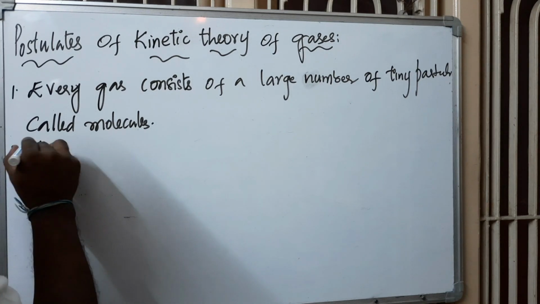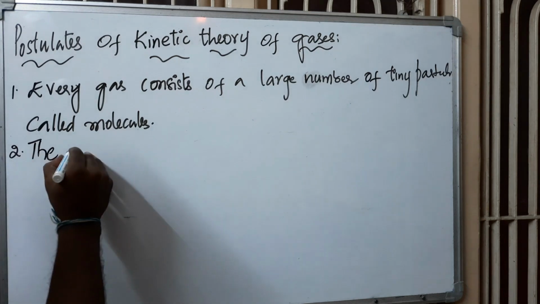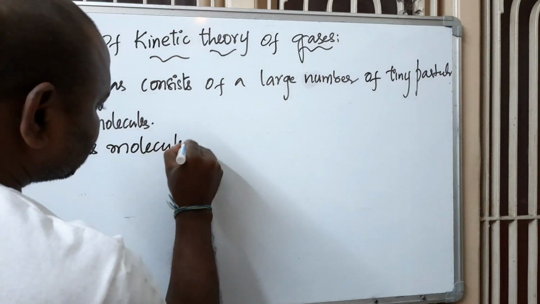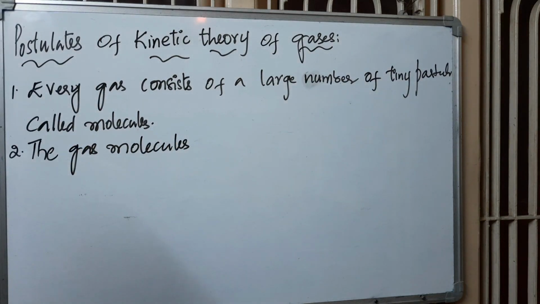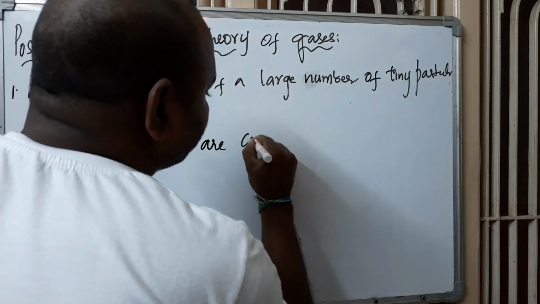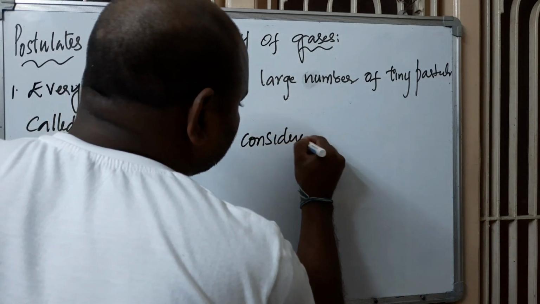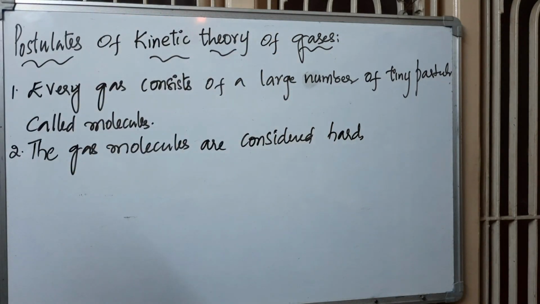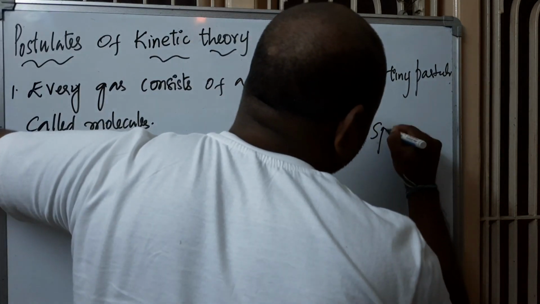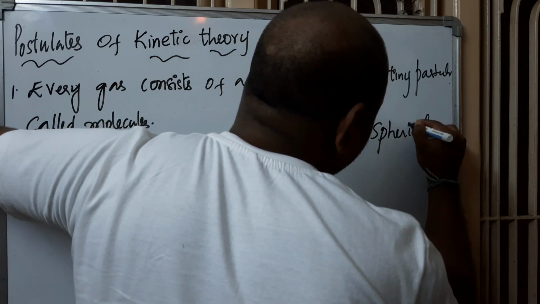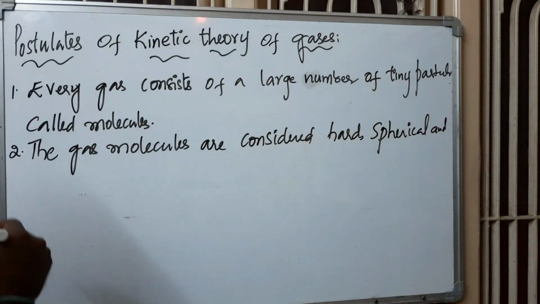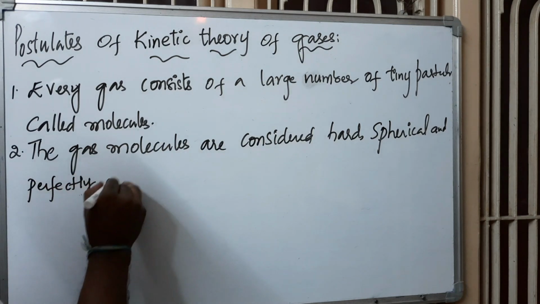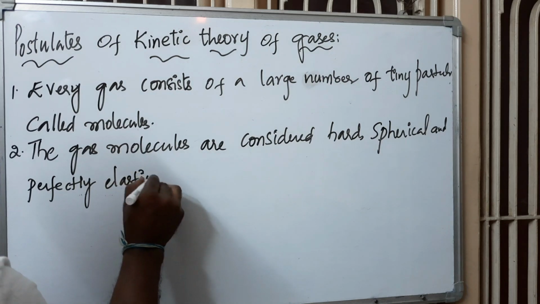So now we discussed about molecules. Now we will consider the gas molecules are considered hard, spherical and perfectly elastic.